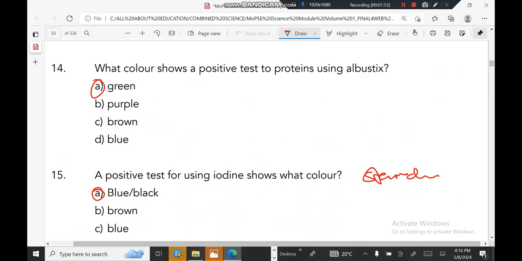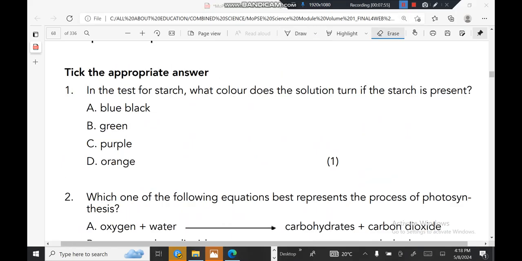All right, the next question that we're having here says, in the test for starch, what color does the solution turn if the starch is present? It turns blue black.